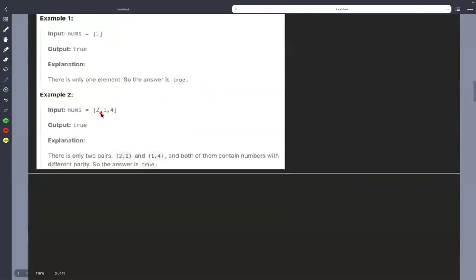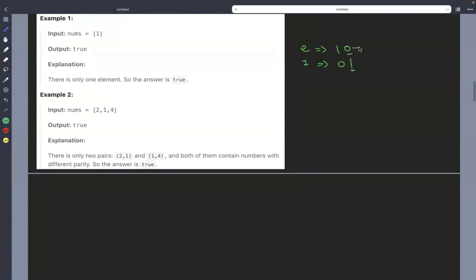If the array has more than one element, then we have to check whether the parity of two adjacent elements is different. Parity means, if I convert 2 into binary, it is 1 0, and its adjacent is 1, which in binary is 0 1. So parity here means the last value.